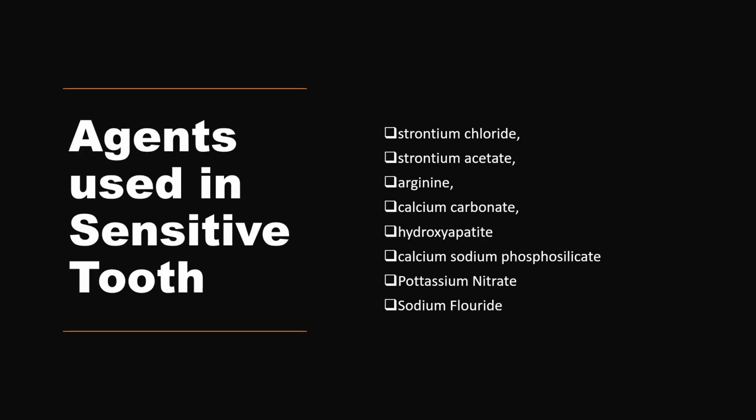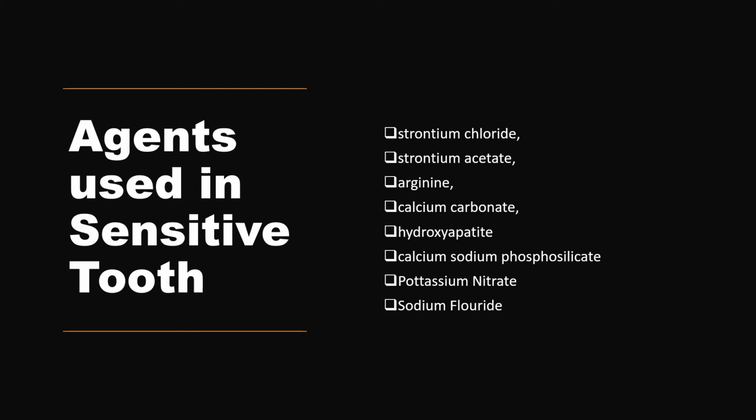Let us try to understand the specific agents used in sensitive toothpaste formulations. Hardly 3 to 4 main key substances are used. First is the role of potassium nitrate. As I've discussed, it is a desensitizing agent which is added to calm down and soothe the nerves and reduce the pain. It is generally used in a concentration of 5%.